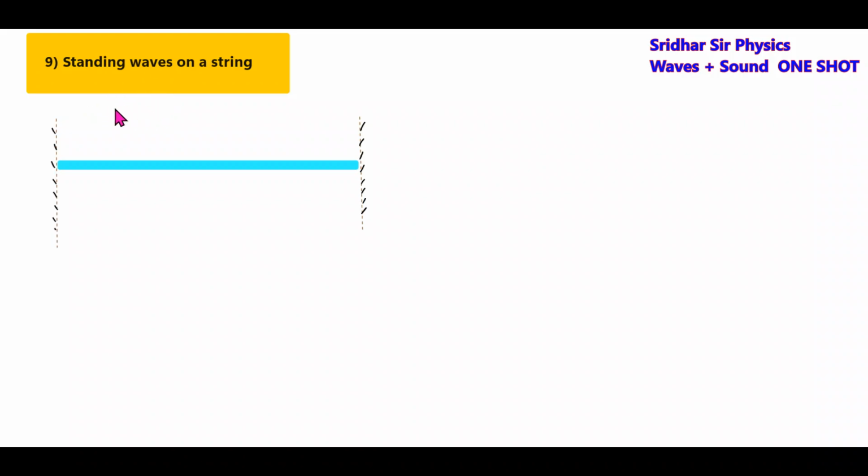Next, we'll be discussing standing waves on a string. Here I'll send the incident wave. It goes and gets reflected. This is a rope, and they will undergo superposition. If they undergo superposition, what do we get? It may undergo superposition in another way also.